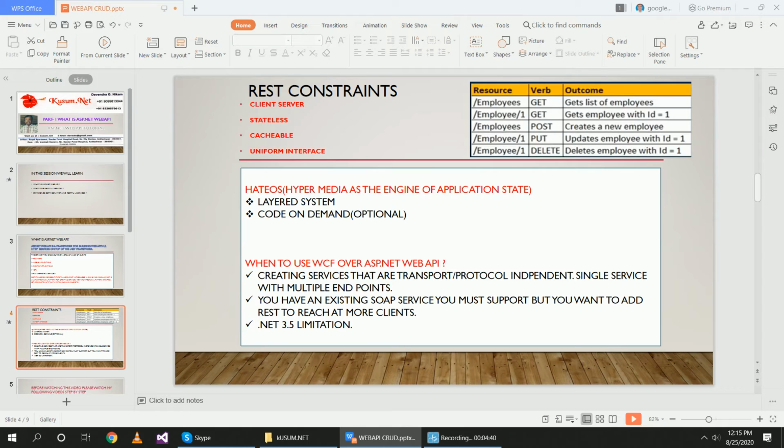Post. To create a new employee, you will use forward slash resources and use the post HTTP verb to create a new employee. To update the employee, what will you do? Forward slash resource name forward slash ID and use the HTTP verb put to update the employee with ID equal to 1. If you want to delete records, then you will use slash resource slash ID of the employee to delete the employee with the ID you have given.